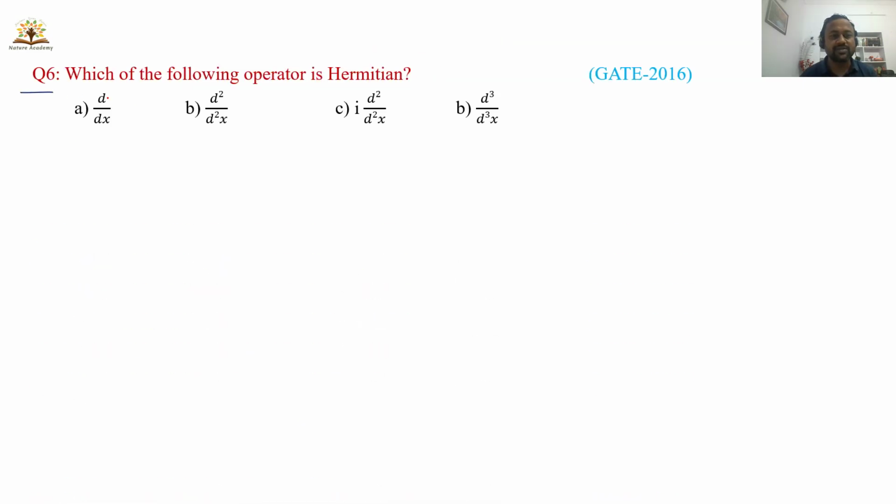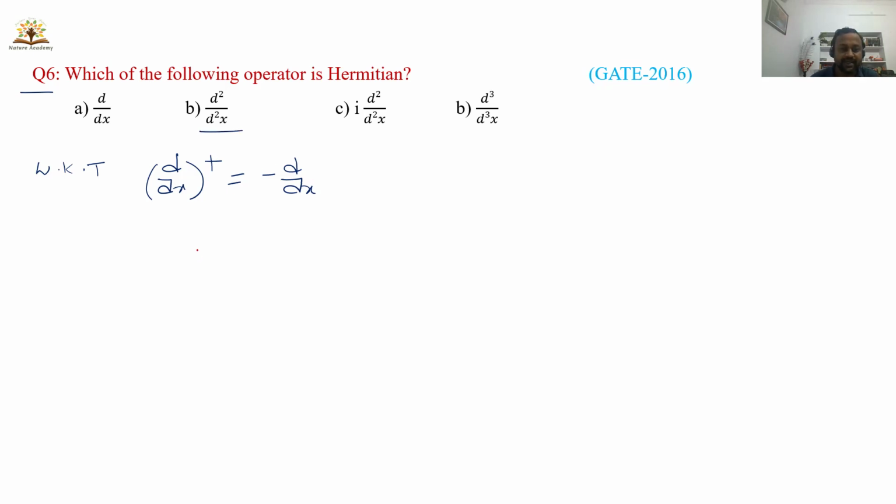There is a question in GATE 2016. Which of the following operators is Hermitian? A: d by dx, B: d square by dx square, C: i into d square by dx square, D: d cube by dx cube. I am not going into the detailed explanation. We know that d by dx is a skew Hermitian operator. So (d by dx) dagger is equal to minus d by dx.